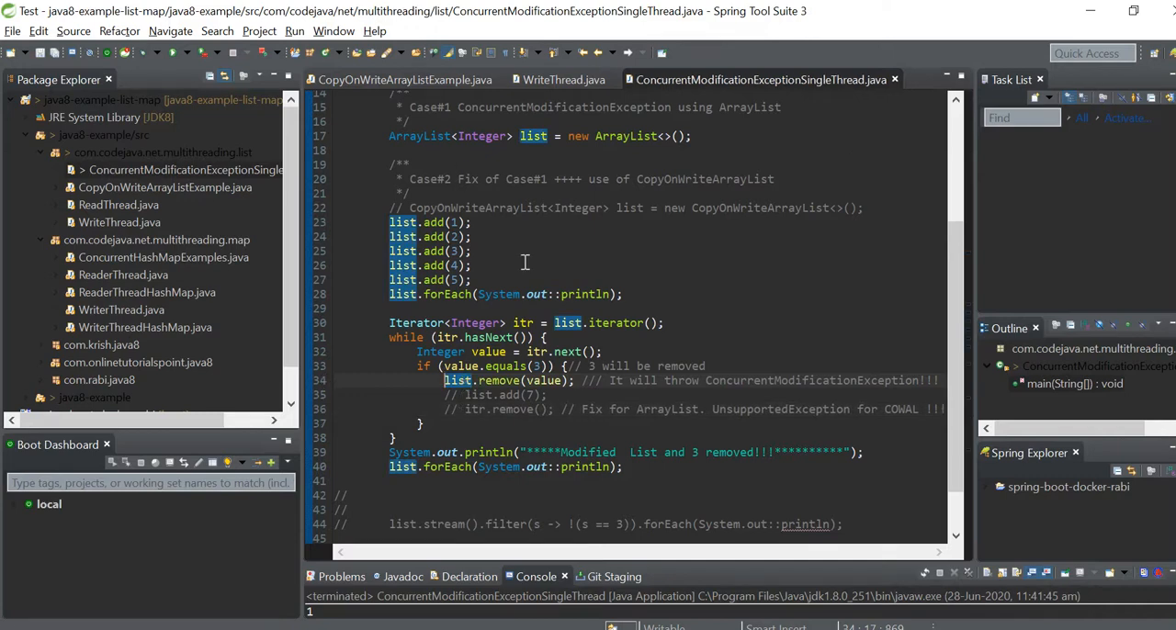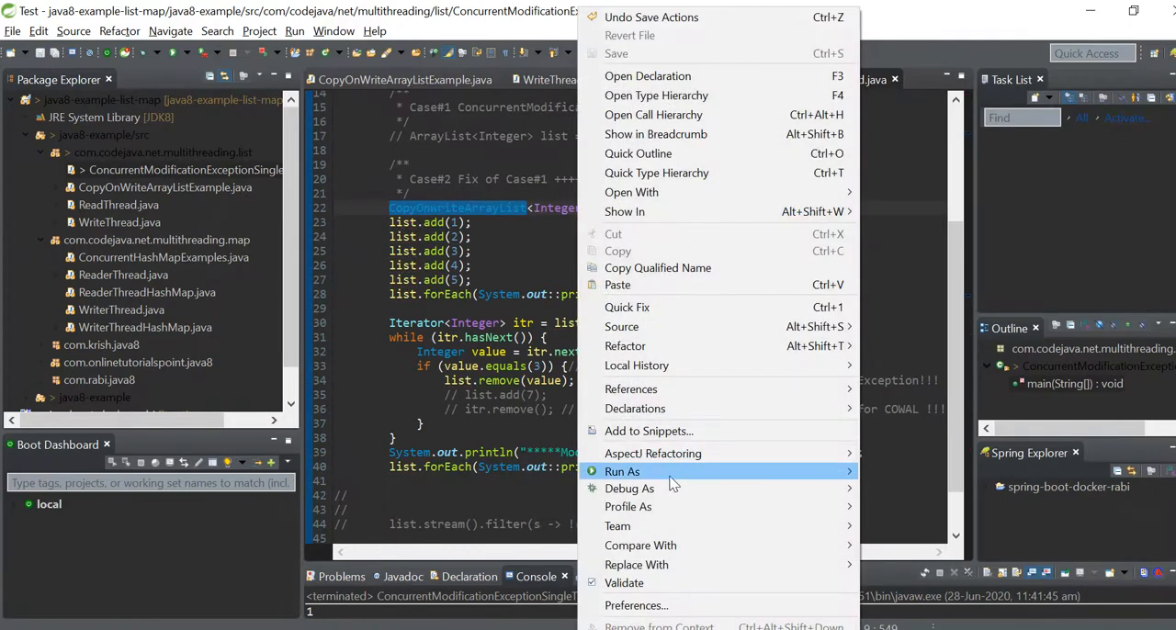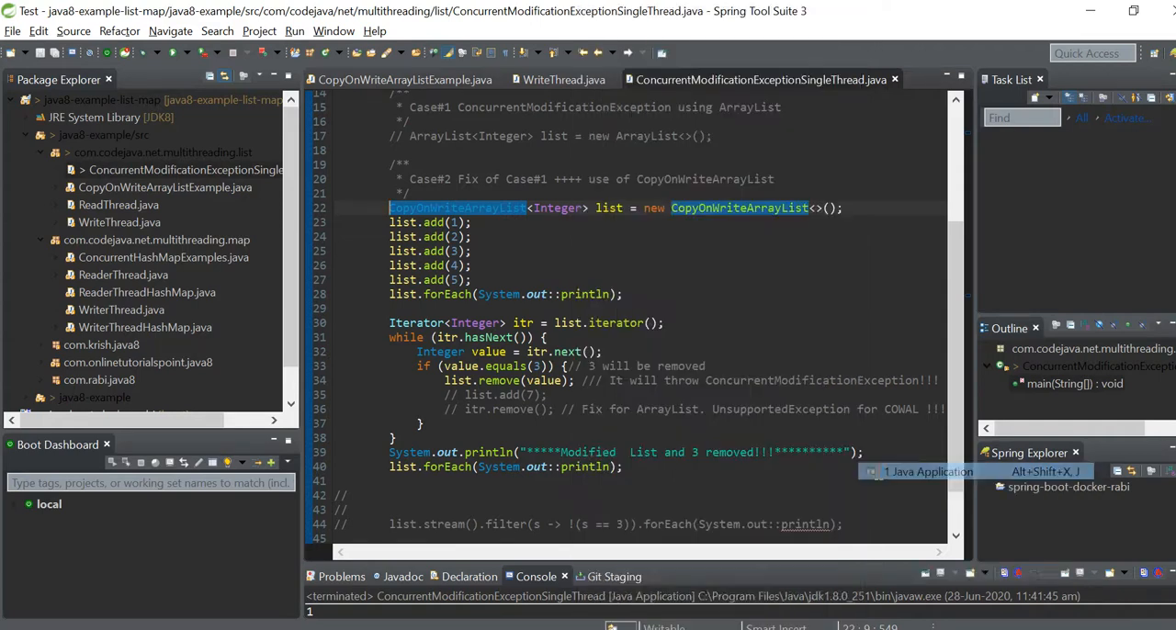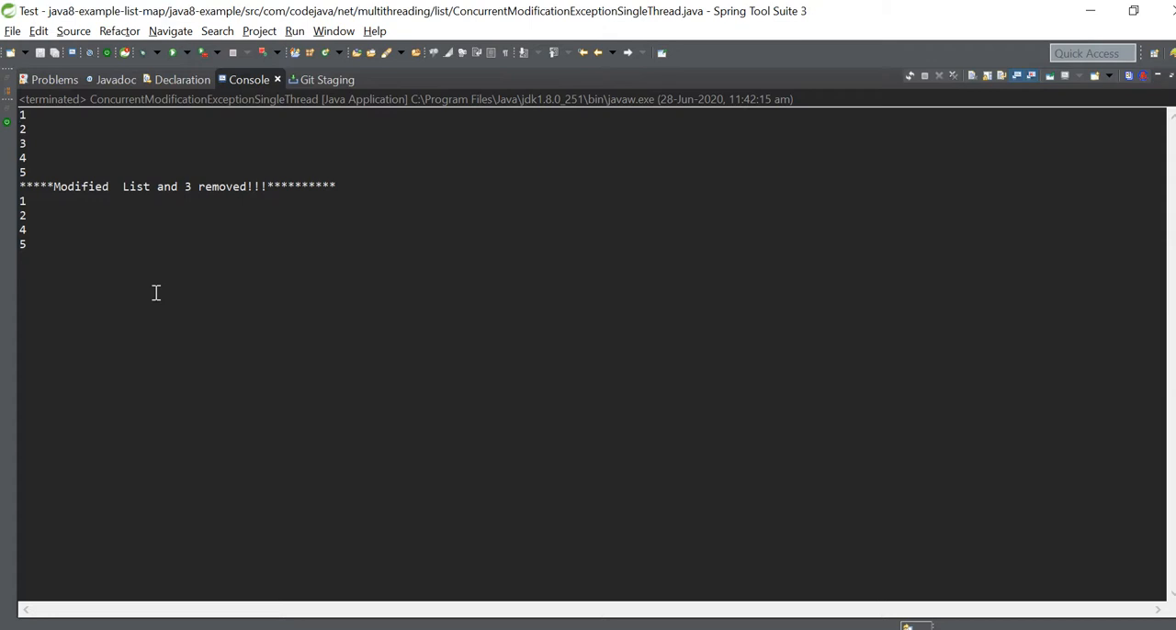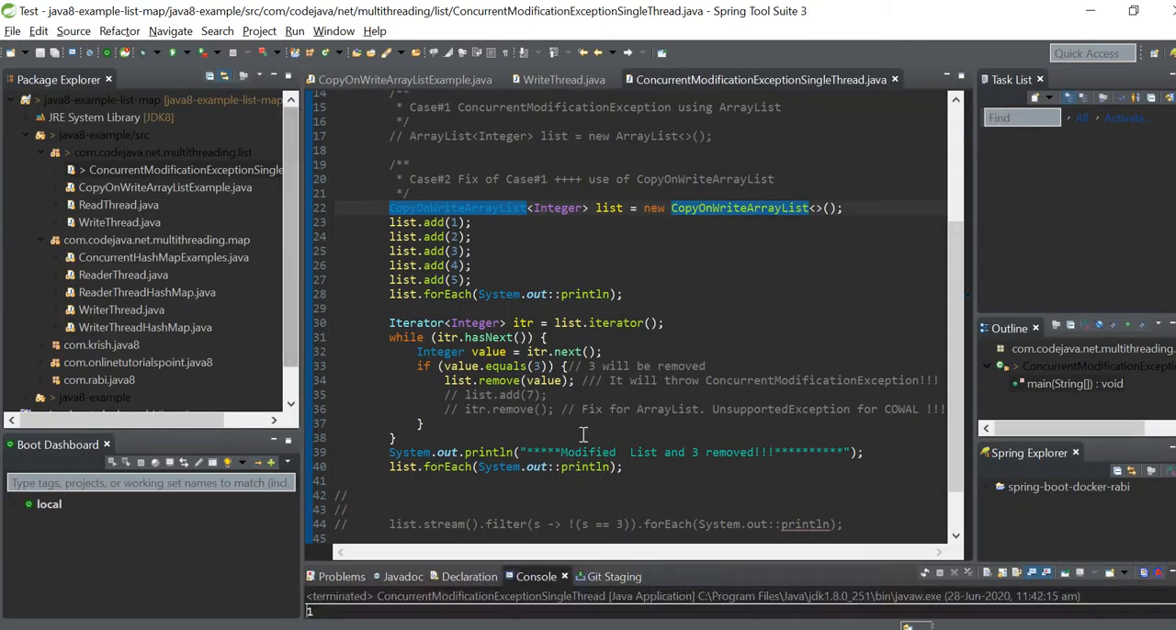in that case I have to use CopyOnWriteArrayList, because the write operation is done on a separate copy, which is the fail-safe mechanism. If you do that you will not get any error here. 1 2 3, so 3 has been removed.